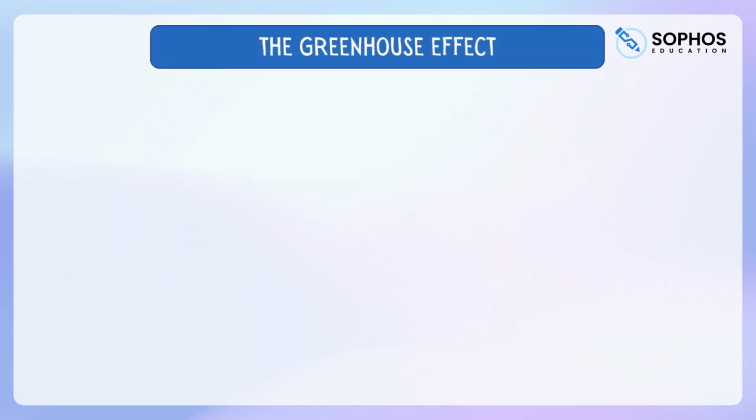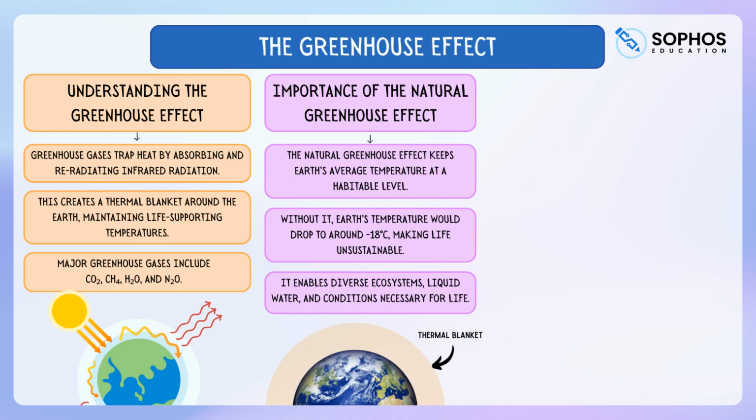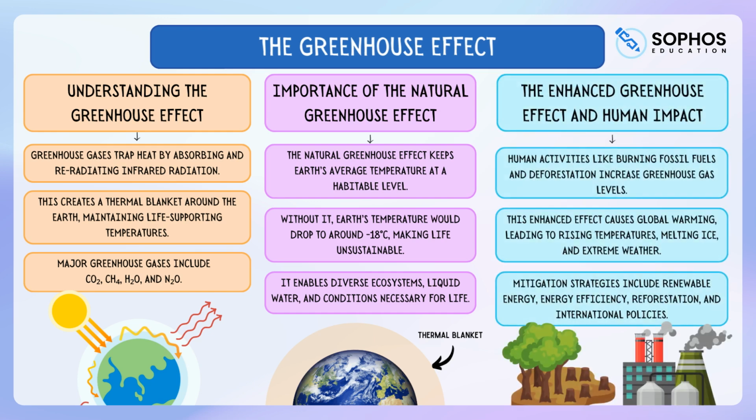In today's lesson, we identified the major greenhouse gases, carbon dioxide, methane, water vapour, and nitrous oxide, and learned how they absorb and re-radiate infrared radiation, which maintains life-supporting temperatures on Earth. We saw that without the natural greenhouse effect, Earth's average temperature would be far too cold to sustain most life forms. We then explored the enhanced greenhouse effect caused by human activities such as burning fossil fuels and deforestation, which have increased greenhouse gas concentrations and led to global warming and climate change.